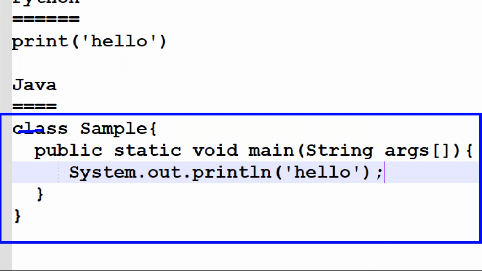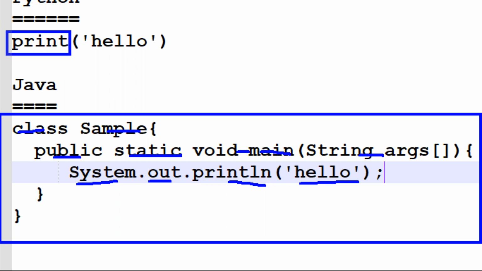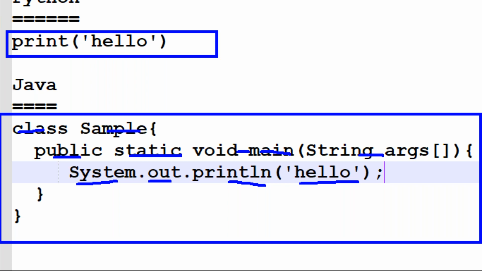Here everything has one meaning, guys. Class is one keyword, this is one keyword, this is one keyword, I mean data types and some arguments there. This is one class, this is one object, this is one method. If you know all these concepts, then you are able to develop the hello message. But in Python, if you just know about the print method and what it is doing, that's enough to print the message. So as a Java developer we need to put more concentration, and we need to learn more concepts first of all. That puts a lot of burden on the developers.